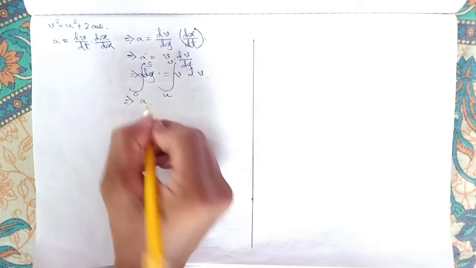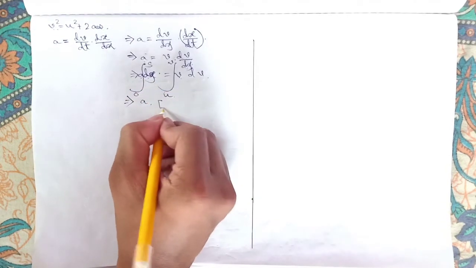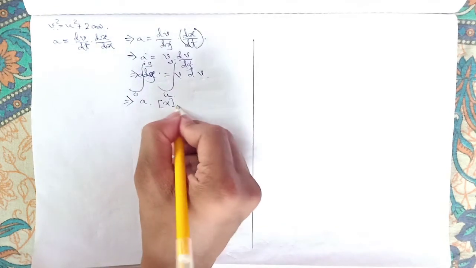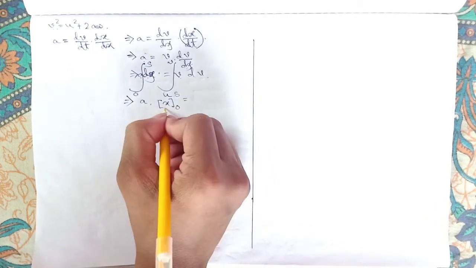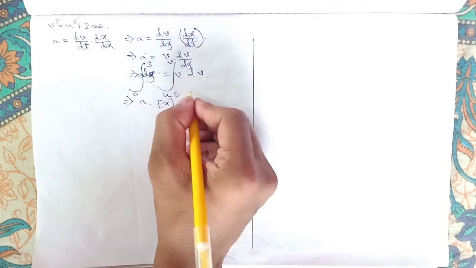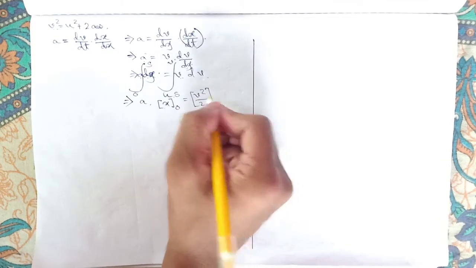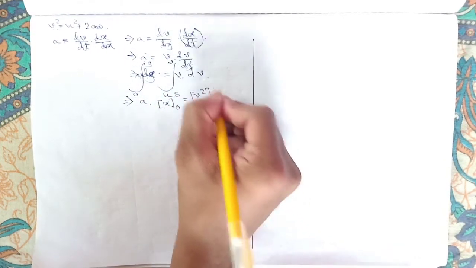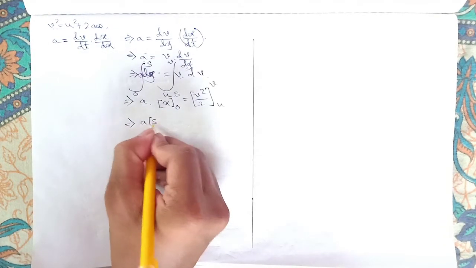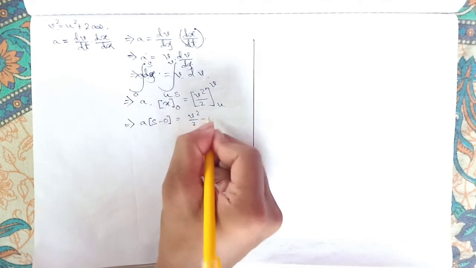So acceleration into the integration of dx is x. Okay, so x from 0 to s, right? It will make it like that, and v dv will come v square by 2, as in the previous case, from u to v, right? So it will lead a into s minus 0, and v square by 2 will come v square by 2 minus u square by 2.